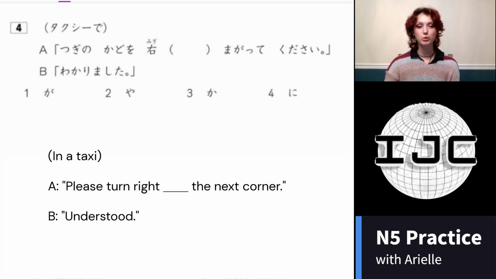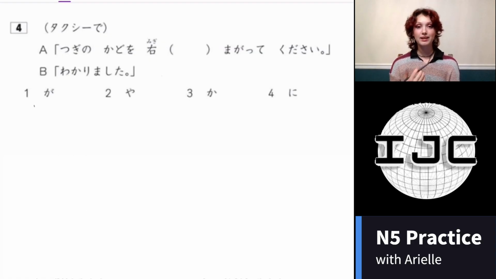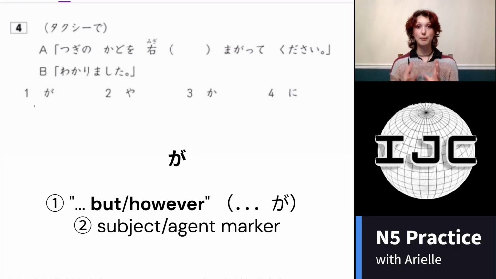But if you don't, let's just go through each of these answers and figure out why it's wrong or right. Starting with the first one, ga. Ga is either used as a contradiction, like but at the end of a sentence. This isn't really necessary because it's the middle of a sentence, and in this case it could be used as declaring a subtopic within a much larger subject, or a myriad of other different uses. But in this case, saying migi ga magate kind of sounds like migi, right, is doing the turning, and that doesn't make much sense. So we can just rule that one right out.